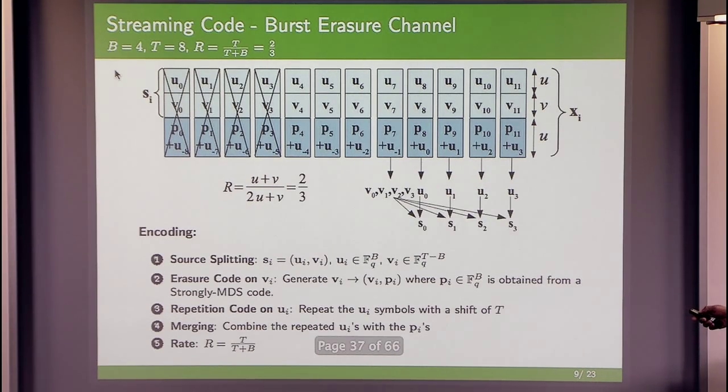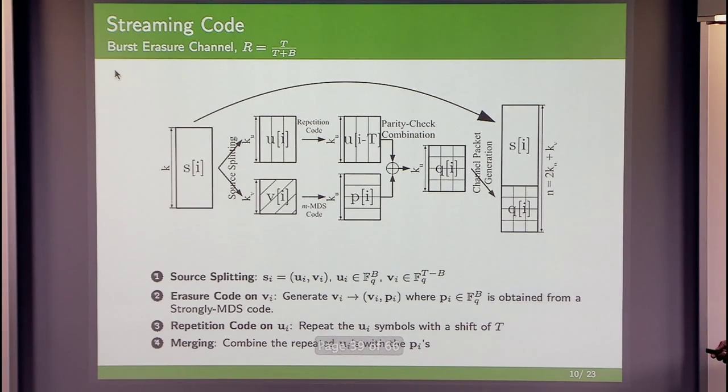So all the u symbols can be recovered sequentially from time 8, 9. The source packet is basically u comma v. So at time 8, we have recovered s0, which consists of u0 and v0. At time 9, we have s1, which consists of u1 and v1, and so on in a sequential fashion. And this turns out to basically give the optimum rate. This particular idea can be generalized actually to any arbitrary burst length and delay. But the basic steps are sketched here.